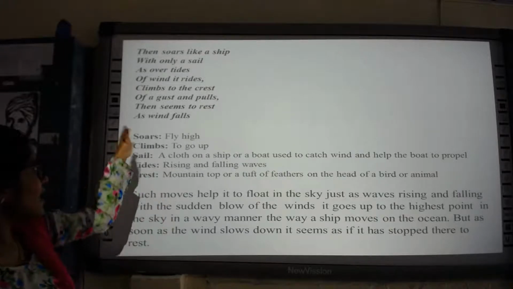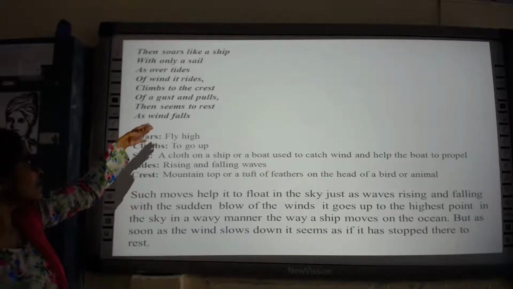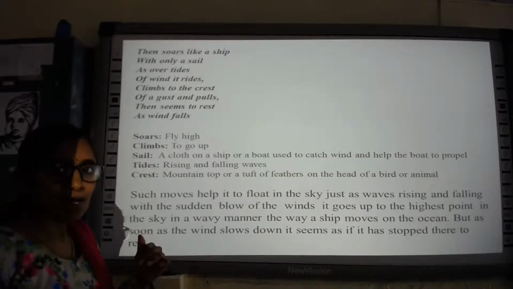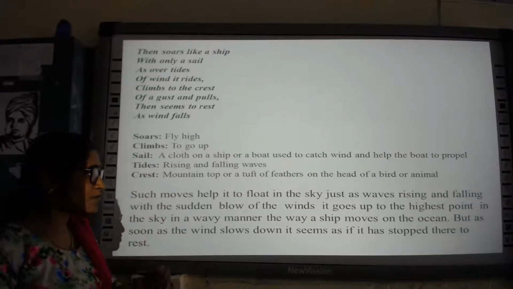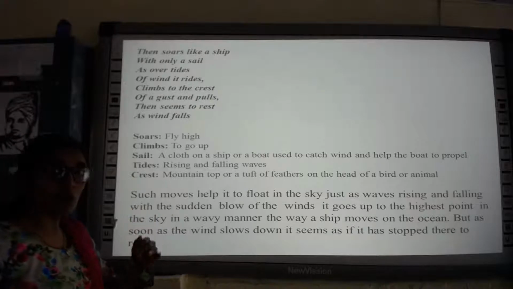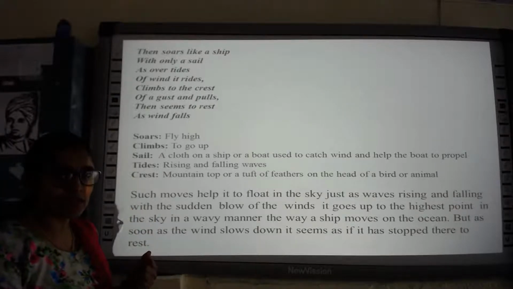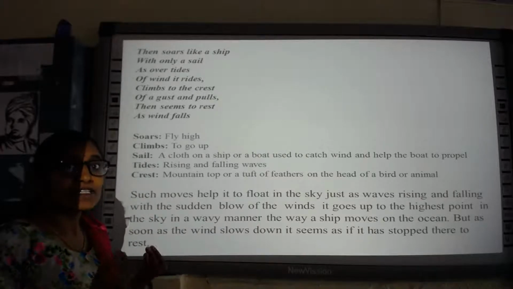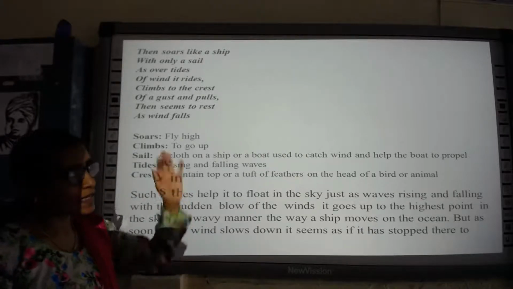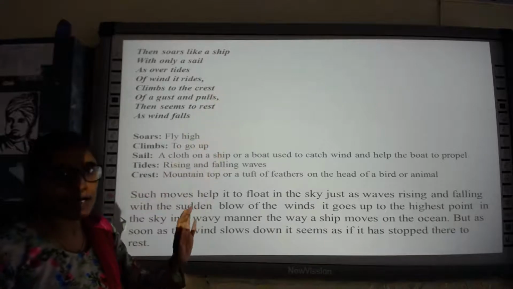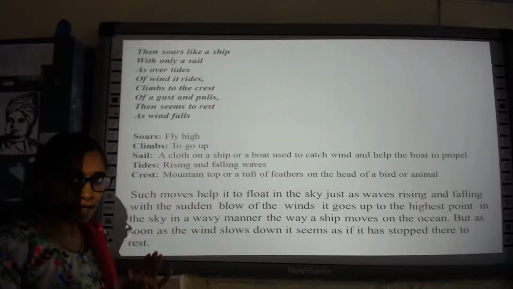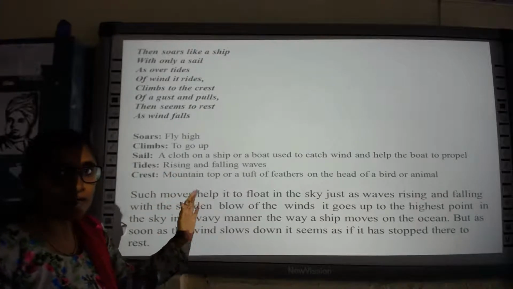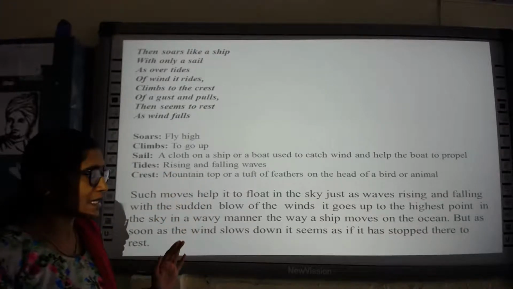Okay, so in the stanza, the last two lines, it says that as soon as the wind stops or slows down, decreases the speed, what happens to the kite? It seems as if the kite is staying at that place, it is taking rest. It is resting in that particular place. Now it is not moving, it is still over there in the sky.